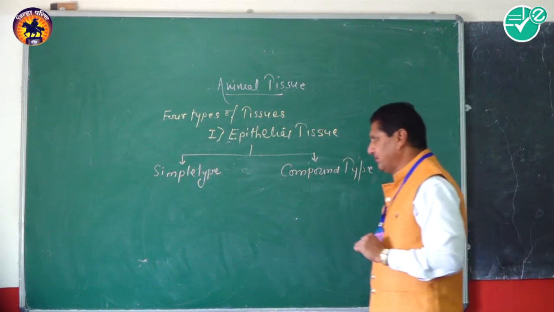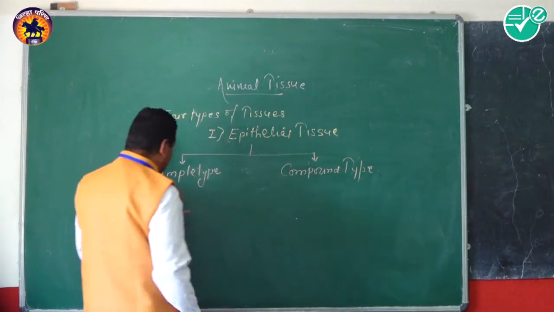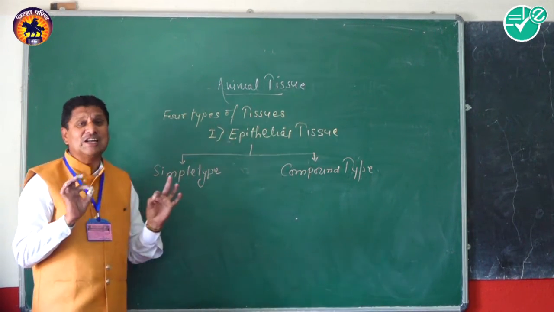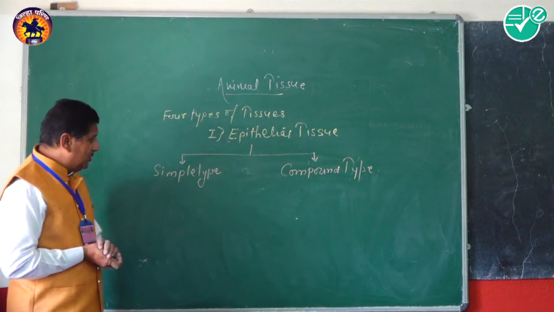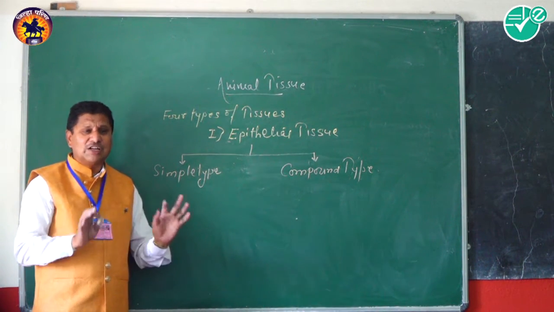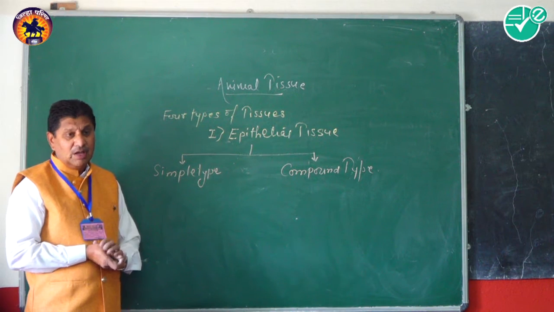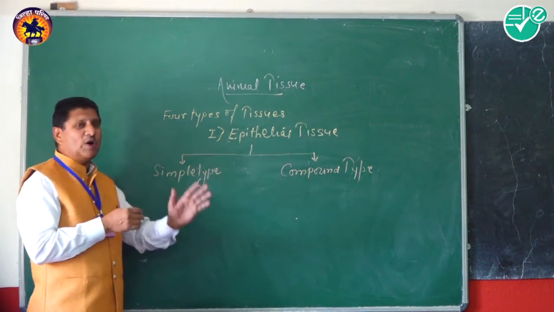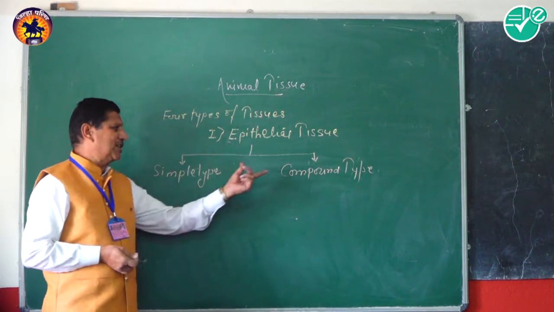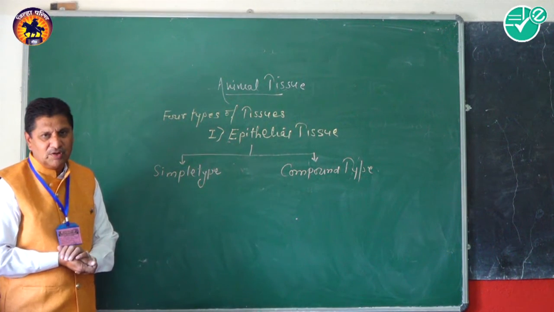According to the name, the simple epithelial tissues are simple in organization. It is very simple. These tissues are simple in organization, and the compound tissues are more complex than the simple ones, and hence are known as the compound type of epithelium.